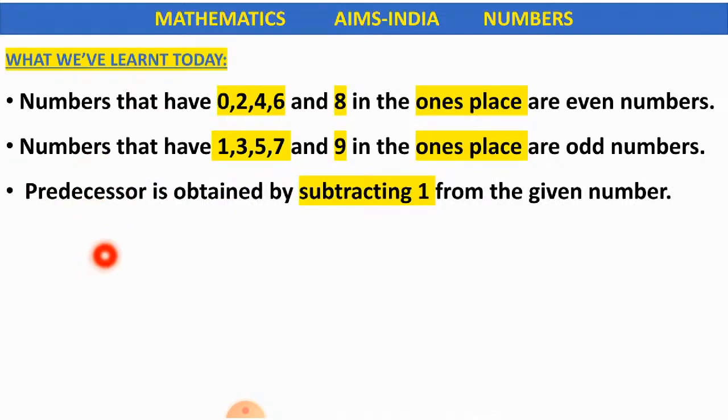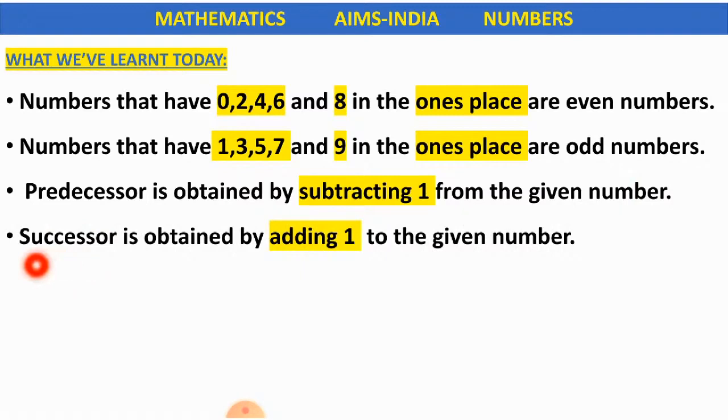Predecessor, which means a number which comes before a given number, is obtained by subtracting 1 from the given number. Successor, which means a number that comes after a given number, is obtained by adding 1 to the given number. Okay children, always remember, pre means before, success always comes after.